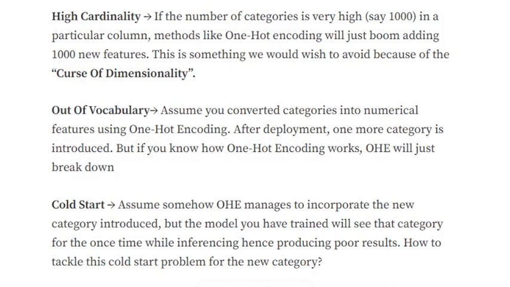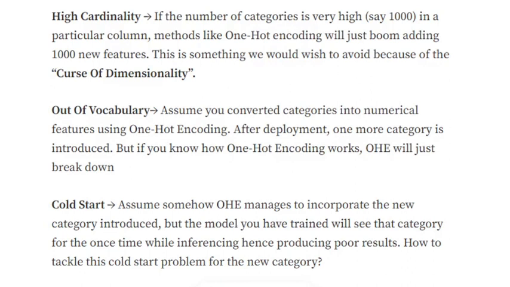Assume that somehow one hot encoding is able to incorporate a new category that is coming in, but the training dataset won't have ever seen this new category. Hence its representation would be completely new to the dataset. If you remember how one hot encoding works, all values are zero and just one of the values is one, representing one category. So even if it is able to incorporate the new category, it will give it a very new representation, and the model won't have seen that new representation and will give bogus results while predicting for such new categories coming in.